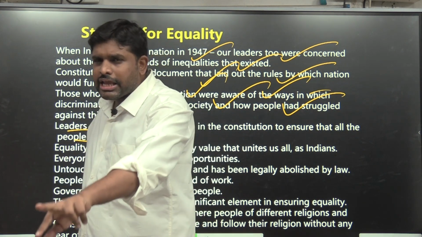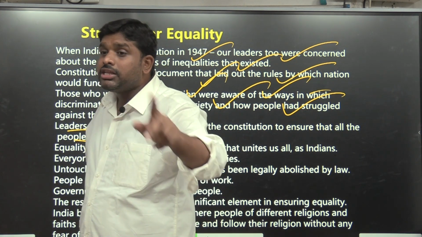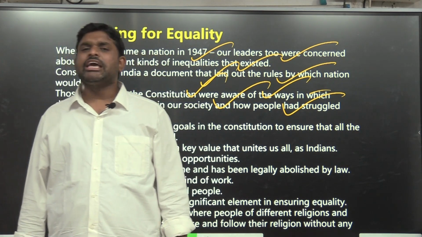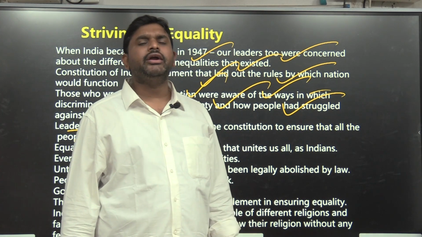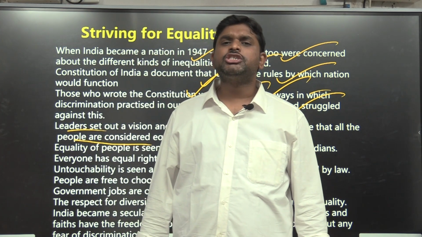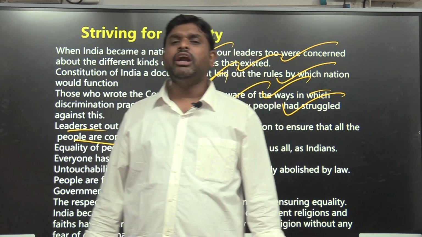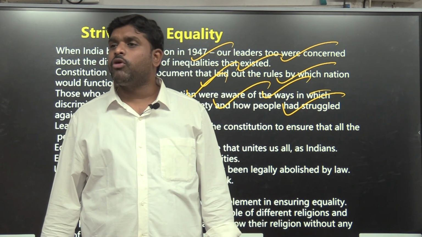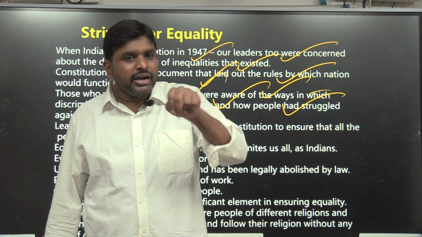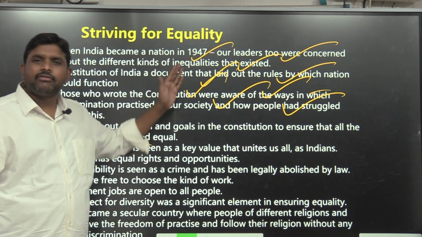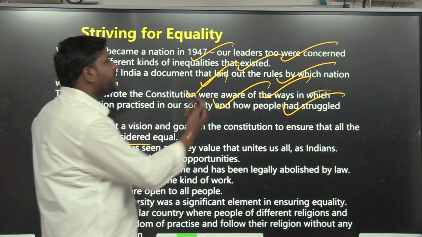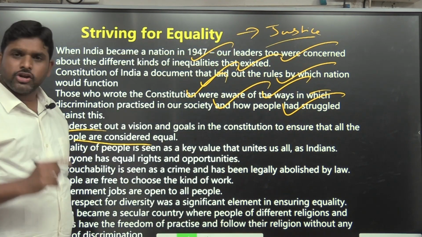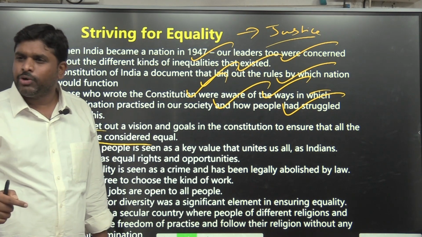Without equality, there cannot be justice. Without justice, there cannot be equality. From a Prelims point of view, statement wise: equality and justice both are interdependent. Number 2, equality and justice both are different. Equality is important and not justice. Justice is important but not equality. What is equality and justice? Both are interdependent. When there is equality, then only I can ensure justice. In order to move towards justice, I need to have equality.